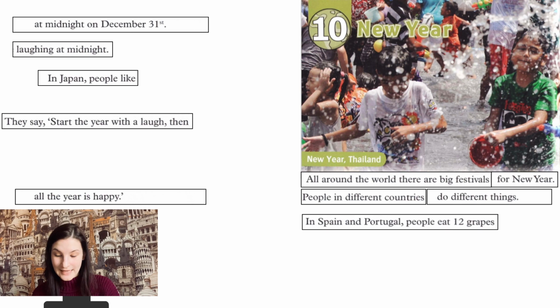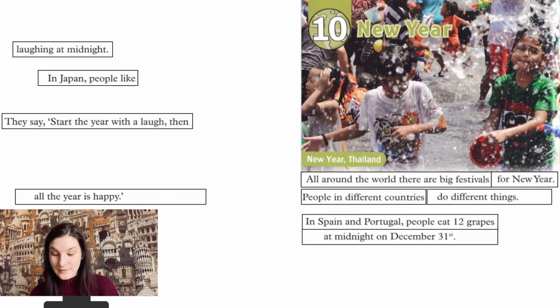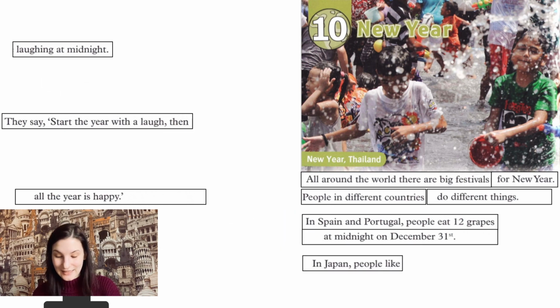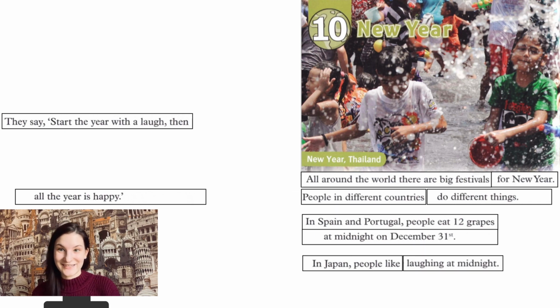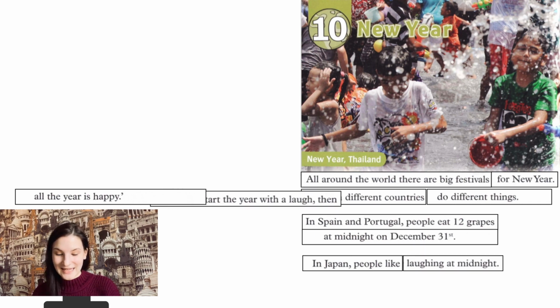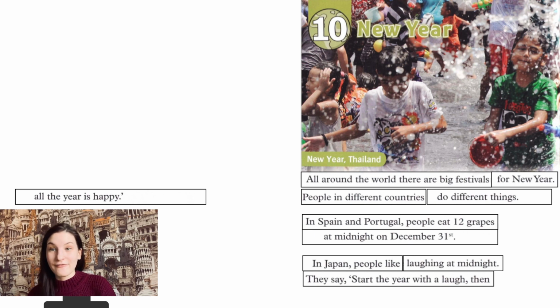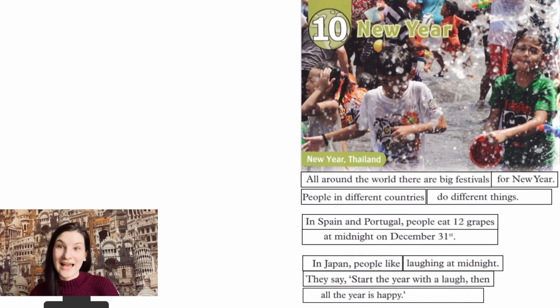Next one. In Spain and Portugal, people eat 12 grapes. When do they eat them? So we're speaking about New Year. At midnight on December 31st, of course. The next one. In Japan, people like, what do they like doing there? Laughing at midnight, right. They say, start the year with a laugh, then you have only one sentence left. All the year is happy. Do you like laughing? I'm sure you do.